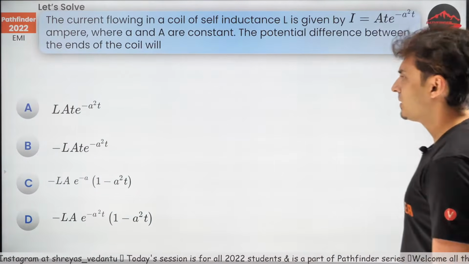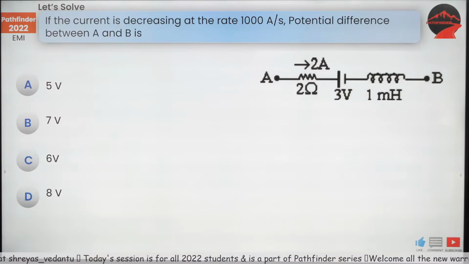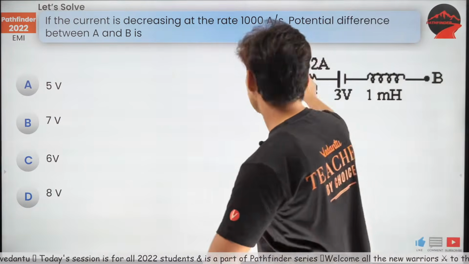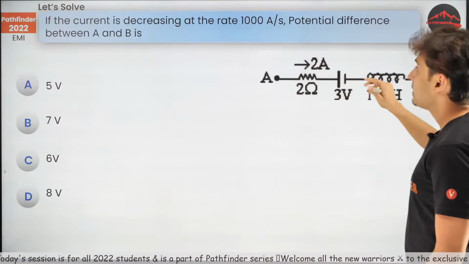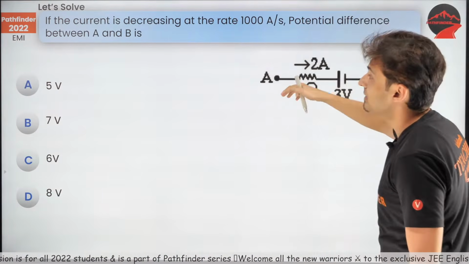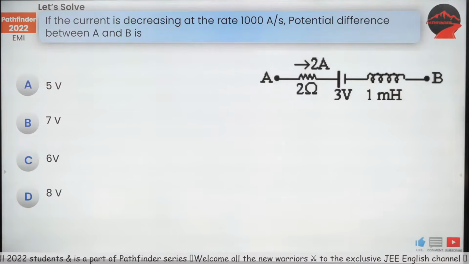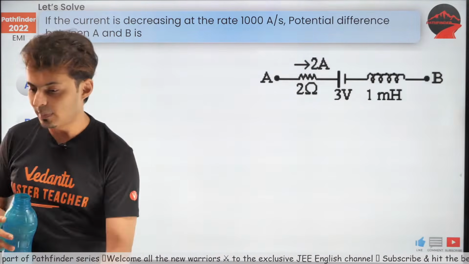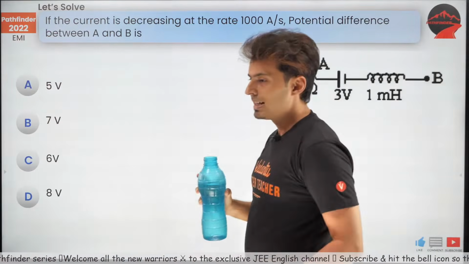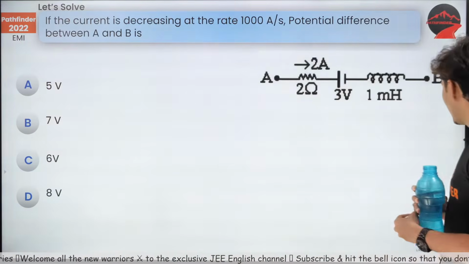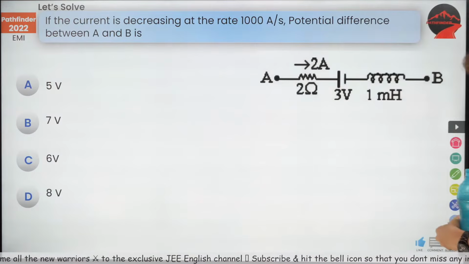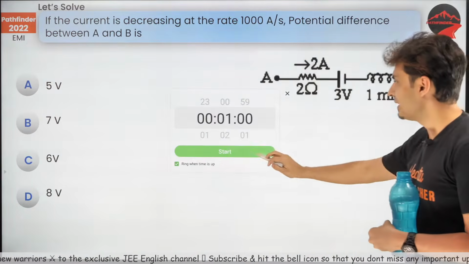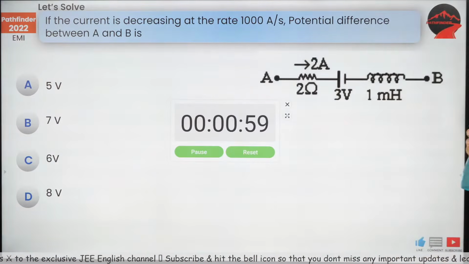Cool. Let's get going to the next question coming up on your screen. Here you have a resistance, current, battery, inductor. The current is decreasing. The question is, what do you think is the voltage difference between A and B? Come on, my warriors, figure this out. Let's see how many of you can answer this really quick. I'll put a timer over here. 1 minute to solve this question. Come on, my warriors.